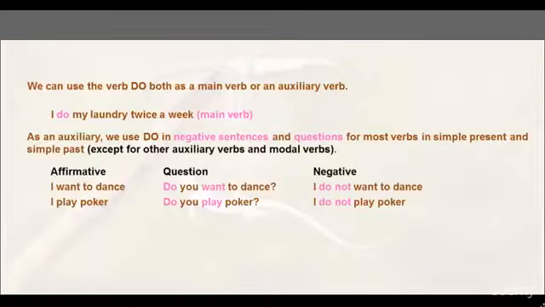As an auxiliary verb, we use do in negative sentences and questions, for most verbs in simple present and simple past, except for other auxiliary verbs and modal verbs.